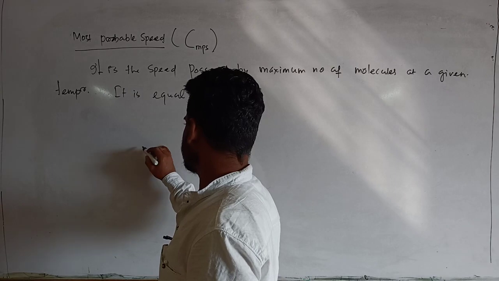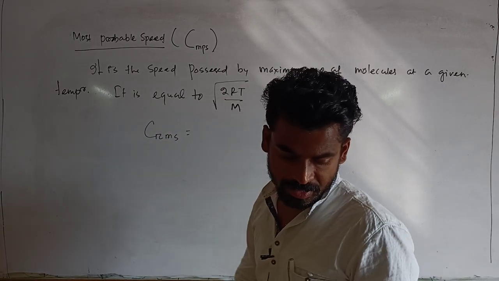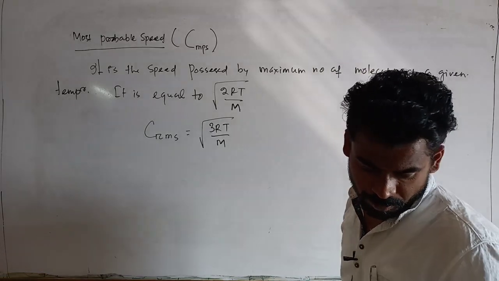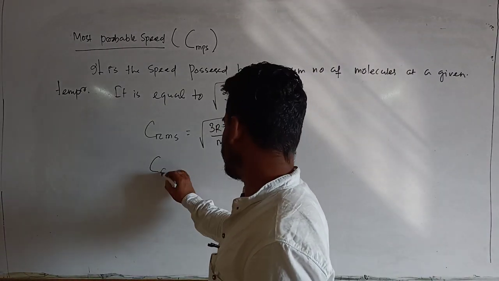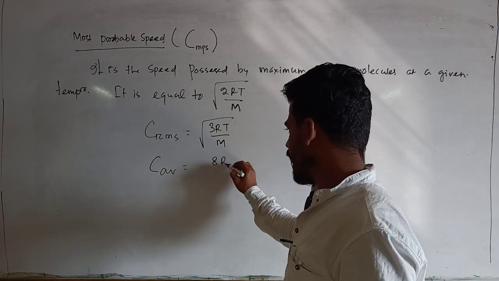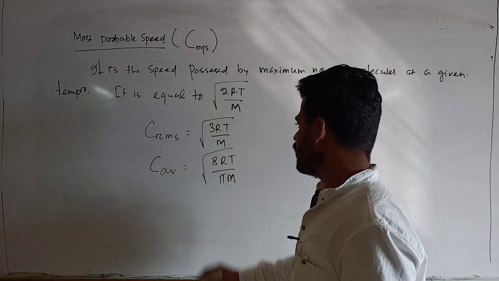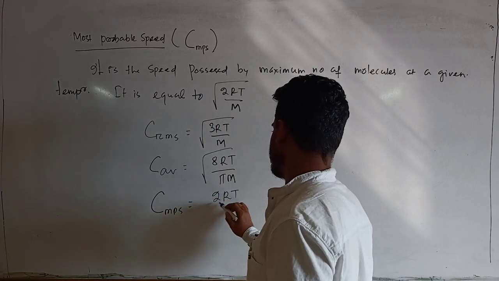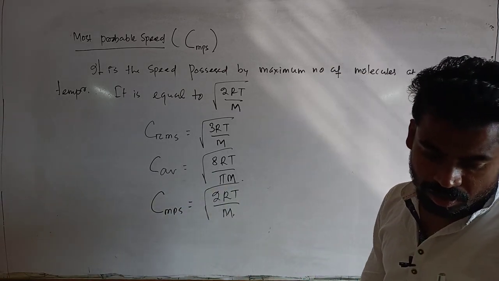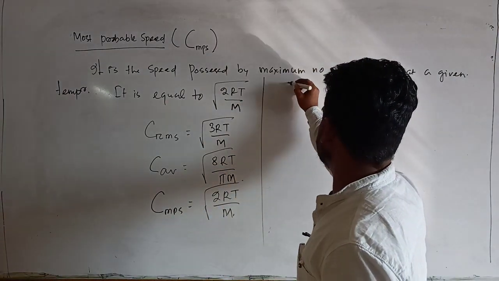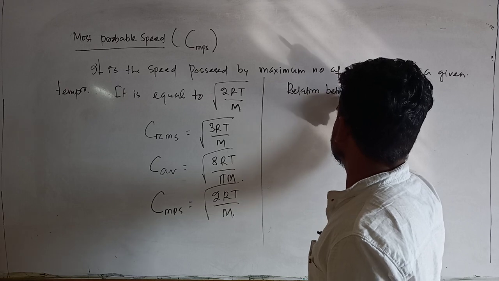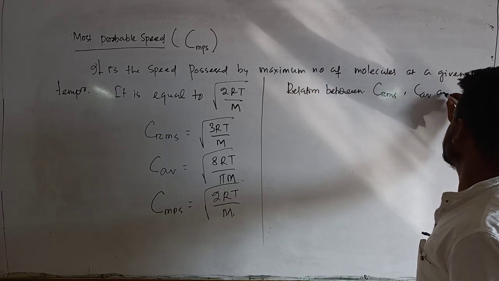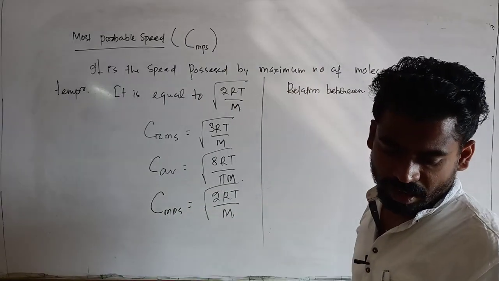So what we have got particularly: C RMS, root mean square speed, we have derived, is root over of 3RT upon M. Next, C average is root over of 8RT upon pi M. And the third one, C most probable speed, is root over of 2RT upon M. Now if I need to find the relation between C RMS, C average and C most probable speed, I need to calculate their ratio.